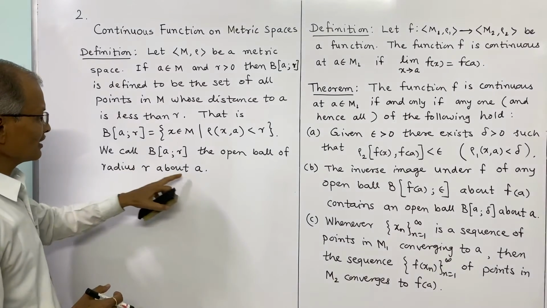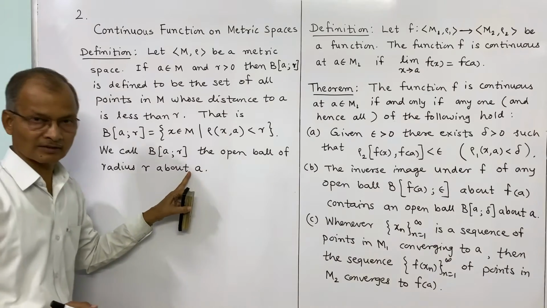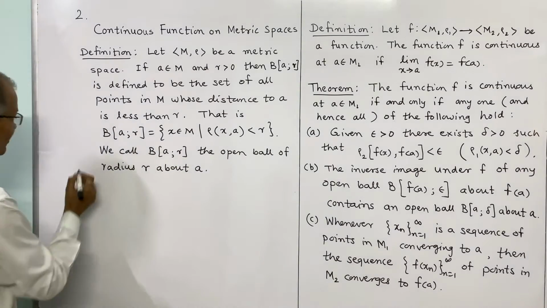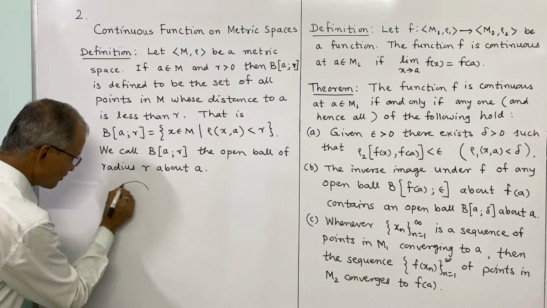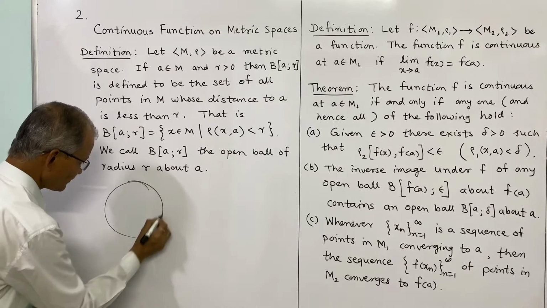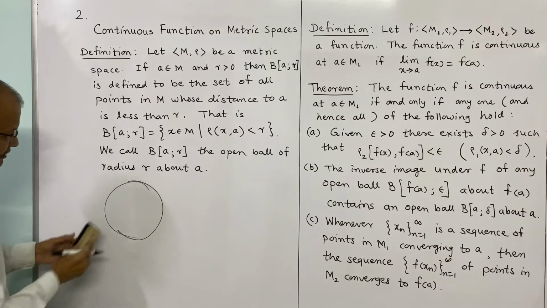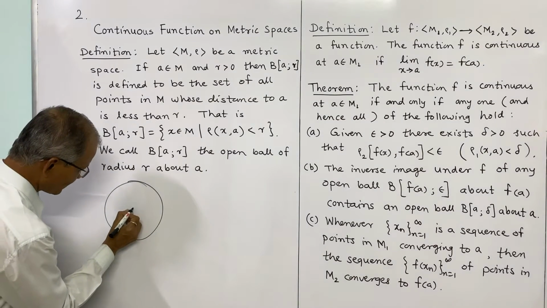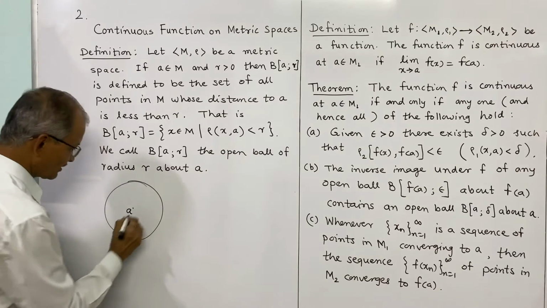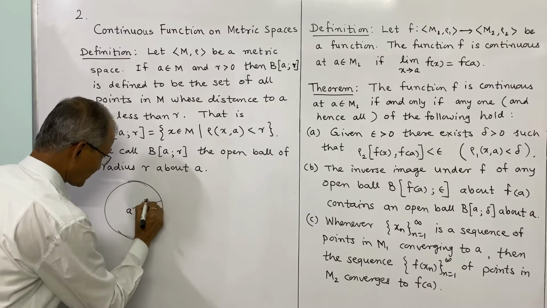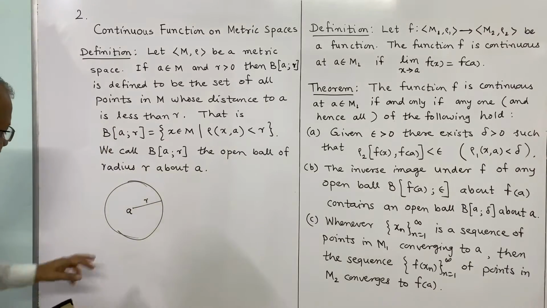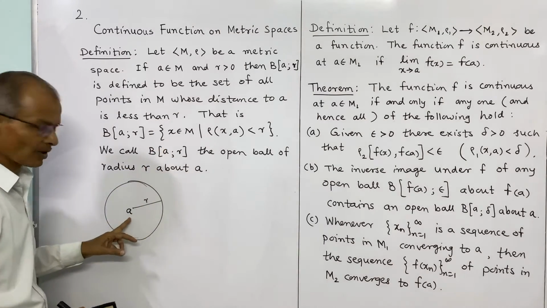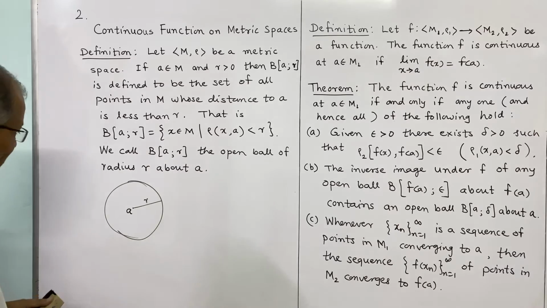It is constructed about A, means A is the center and R is the radius. Suppose this A is the center and suppose this is the radius R.